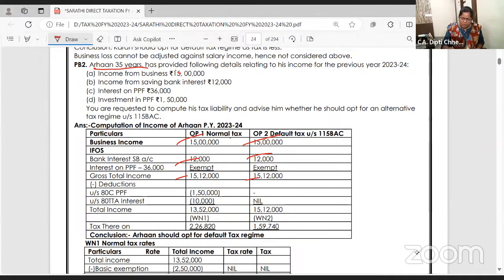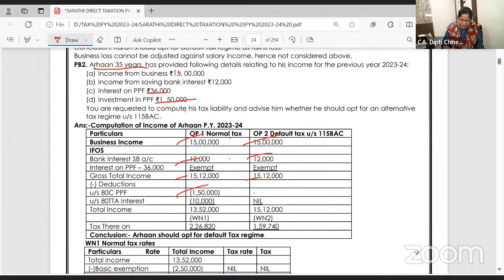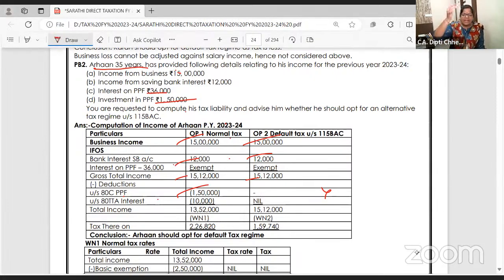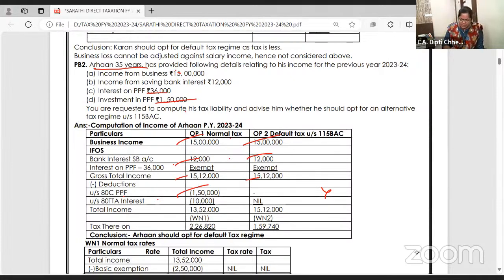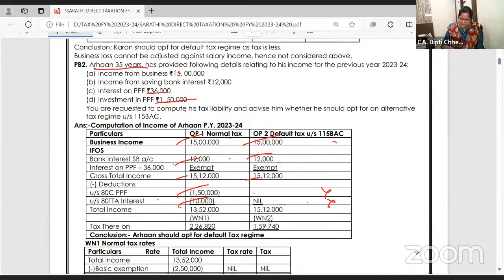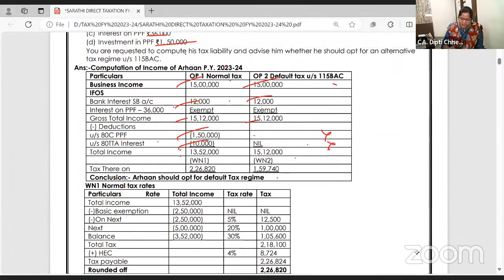Now, if he goes for normal, he has put money in PPF. PPF interest is exempt. 1,50,000 under 80C deduction in the normal regime. In default, you don't get the deduction. Under 80TTA, interest on savings account up to 10,000, you get a deduction; that you will not get if you go for default. So this is both incomes and you can see the tax. Now say to Arhan whether he should opt for normal or default. Conclusion: Arhan should opt for the default tax regime.